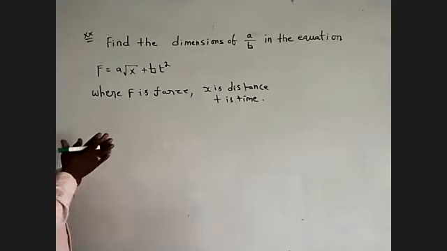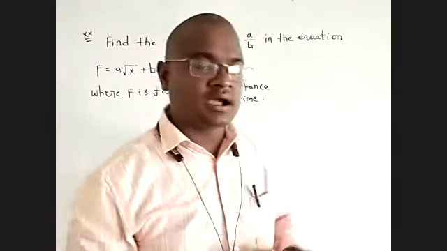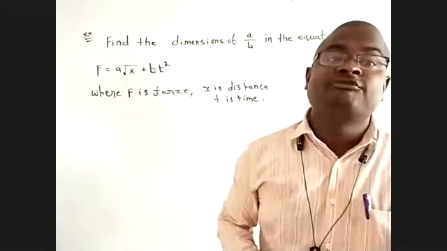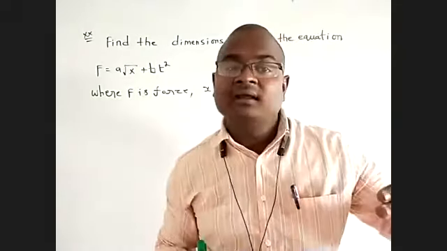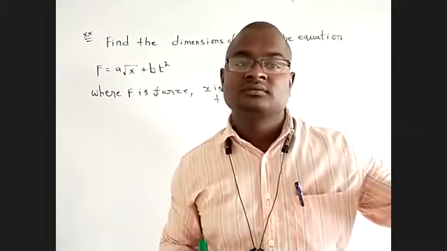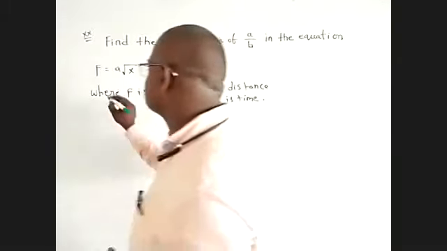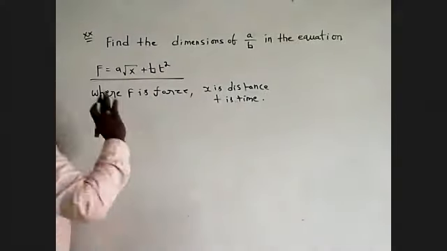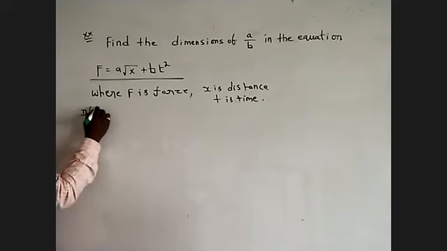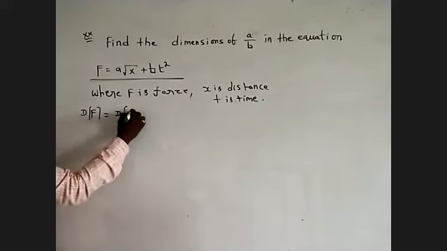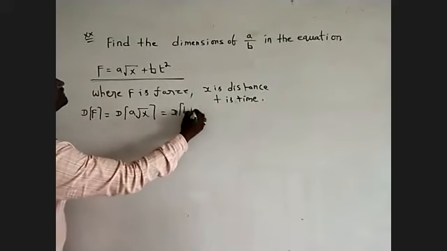Okay, so already I told you, according to the principle of homogeneity, we can add or subtract physical quantities with the same dimension. According to the principle of homogeneity, the dimensional formula of F is equal to the dimensional formula of a root of x, is equal to the dimensional formula of b t square.